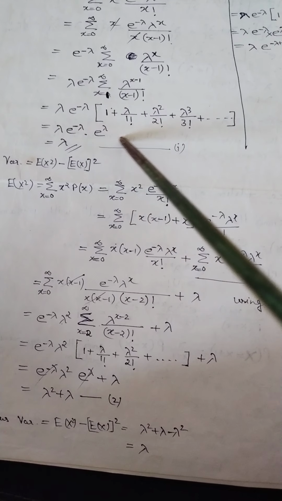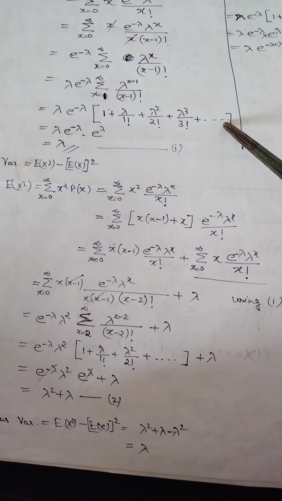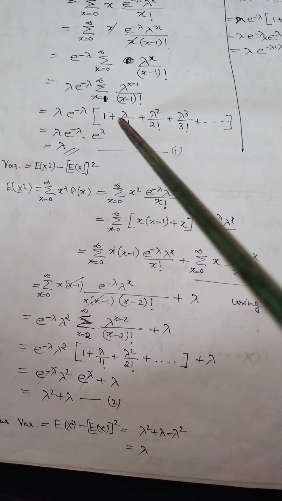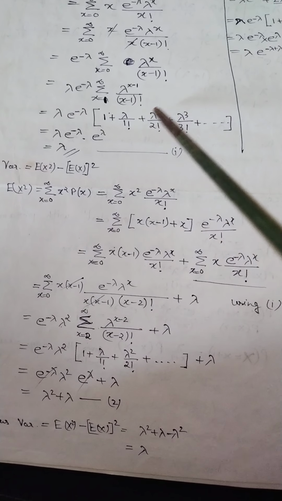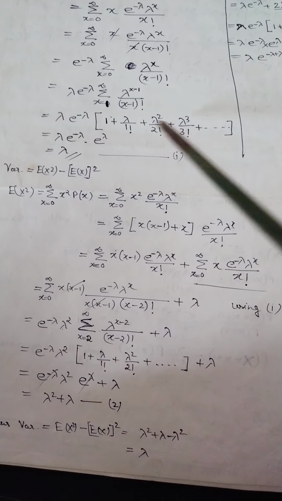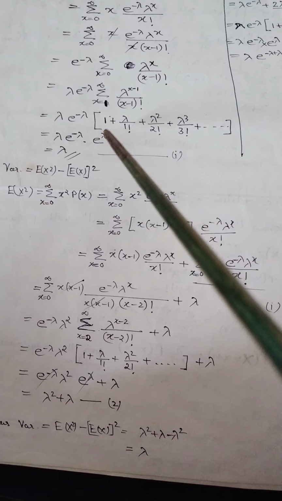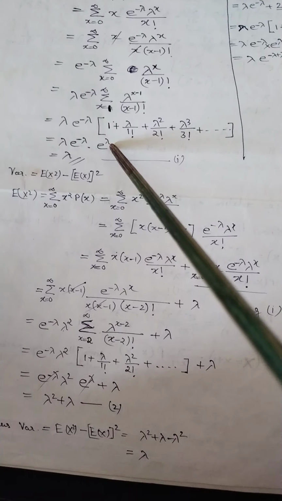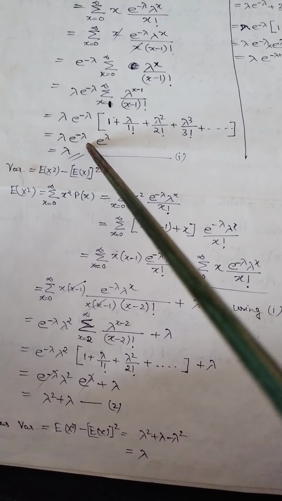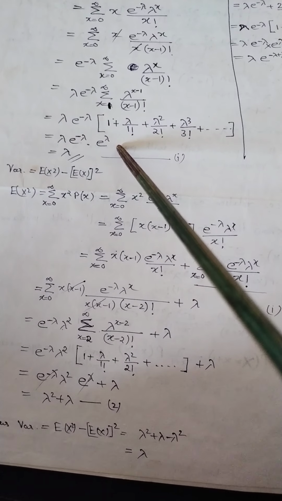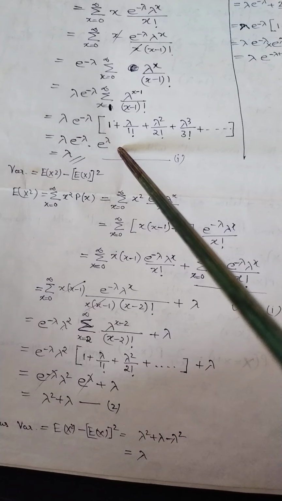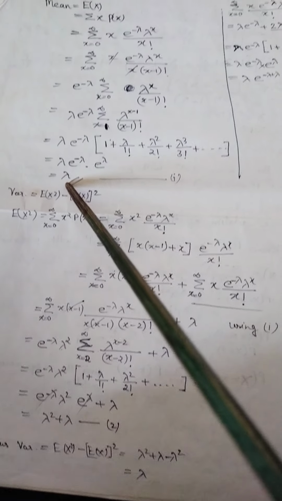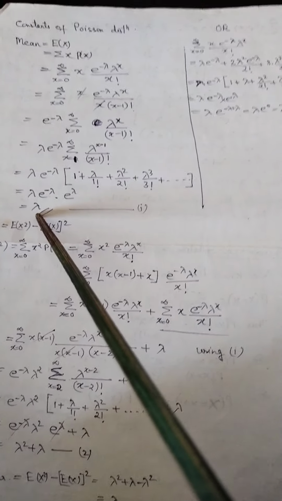Now this is an exponential series, as we did earlier. e raised to the power x means 1 plus x by 1 factorial plus x squared by 2 factorial, and so on. So it is an exponential series form. So here, in place of x, it is lambda, so we write e raised to the power lambda. So lambda e raised to the power minus lambda and e raised to the power lambda. Now these two will cancel, what is left is lambda. So the mean of the Poisson distribution is lambda.